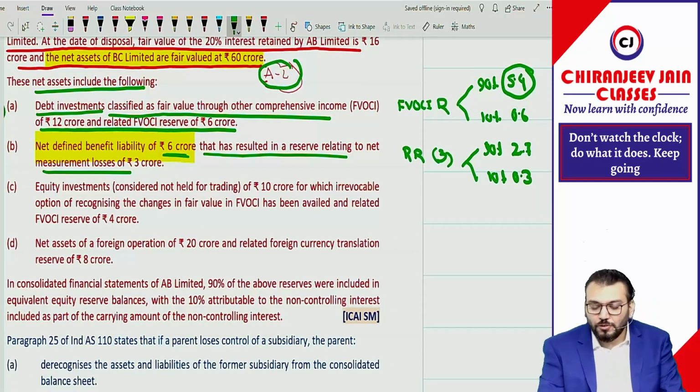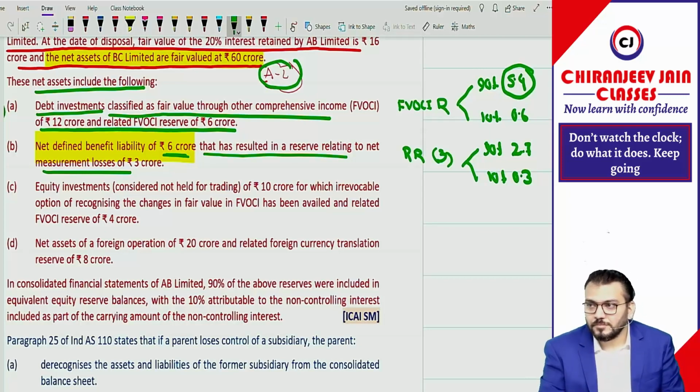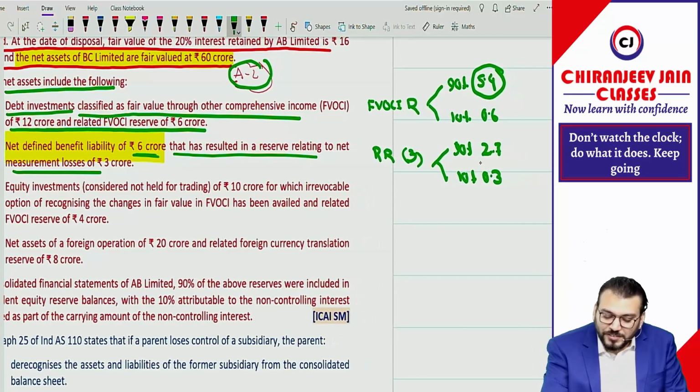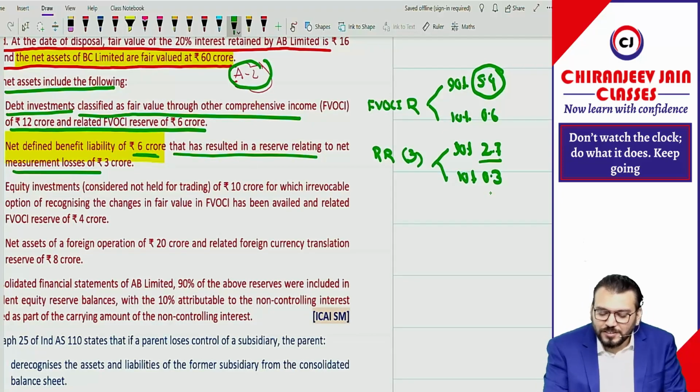My question to you all, how much will come in the consolidated balance sheet as remeasurement reserve? 2.7. Now you are thinking, why? We have discussed 2.7 will come and 0.3 will be deducted from NCI. Why deducted? Because it is a loss. Deducted from NCI. Got it?